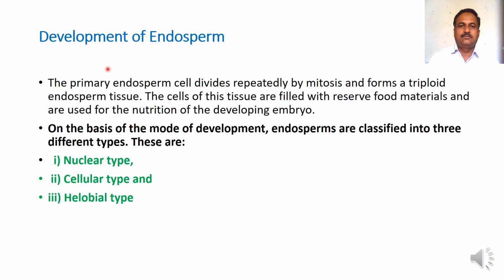Now see the development of endosperm. The primary endosperm cell divides repeatedly by mitosis and forms a triploid endosperm tissue. The cells of this tissue are filled with reserve food material and are used for the nutrition of the developing embryo. On the basis of mode of development, endosperms are classified into three different types: nuclear endosperm, cellular endosperm, and helobial endosperm.